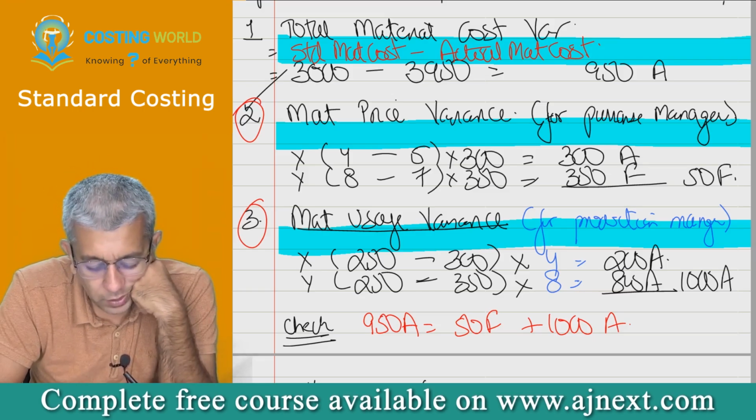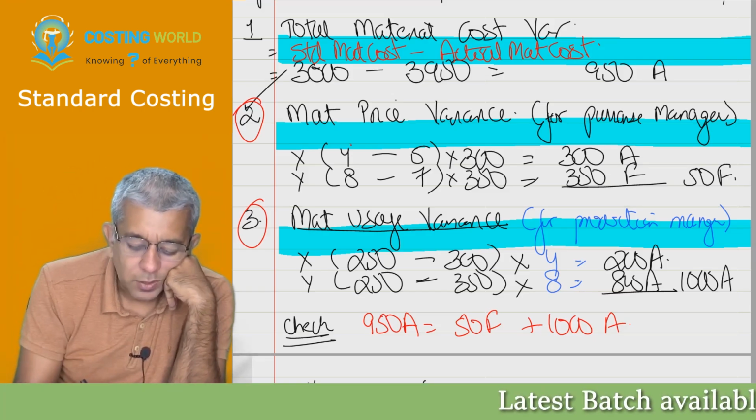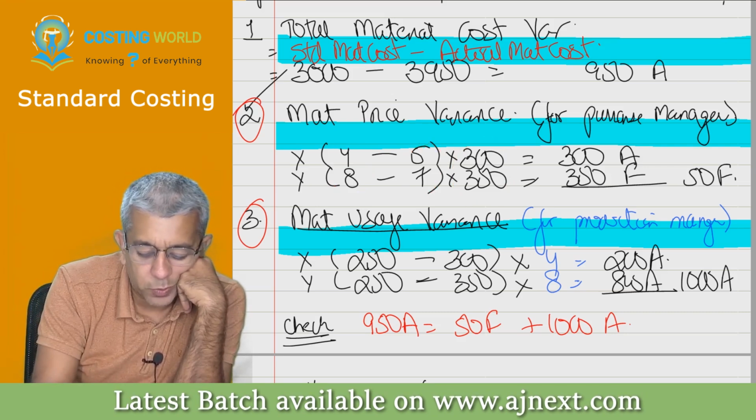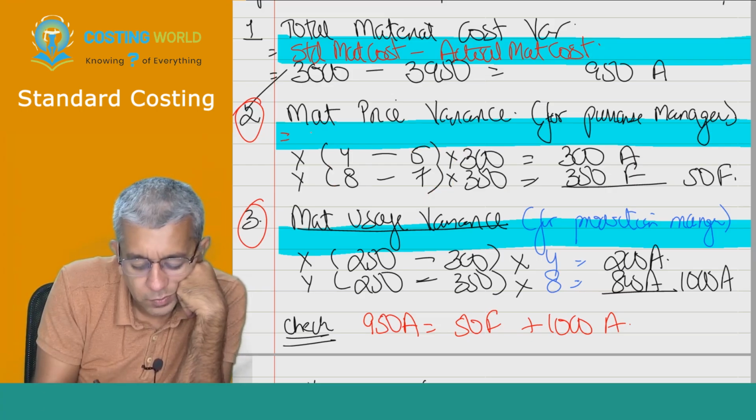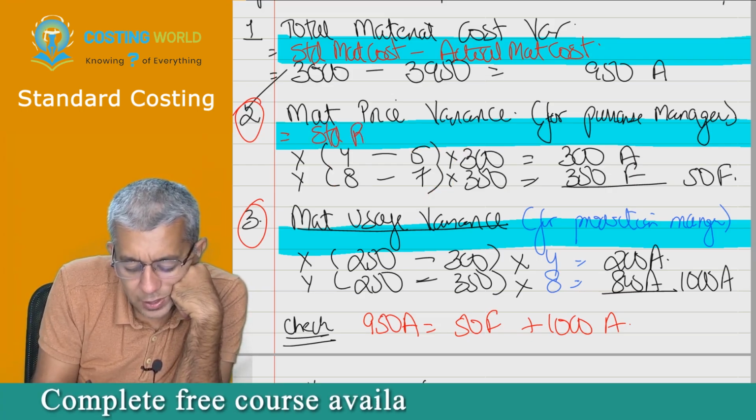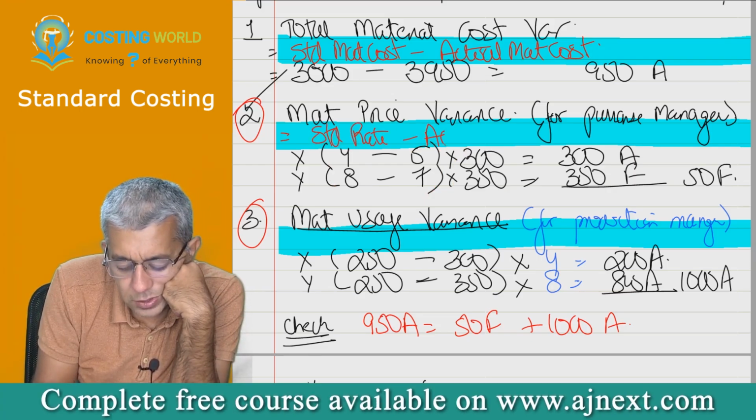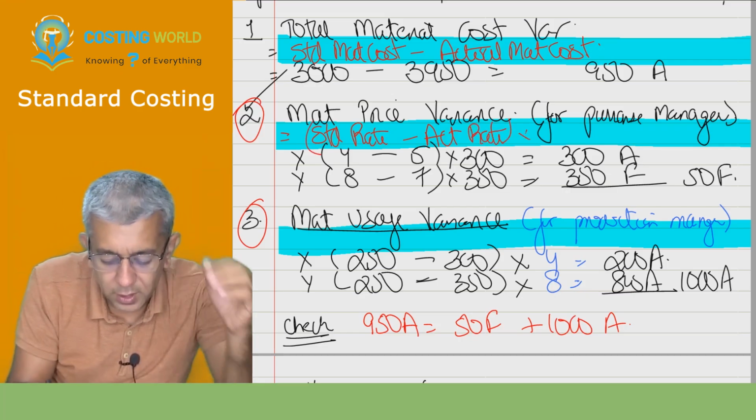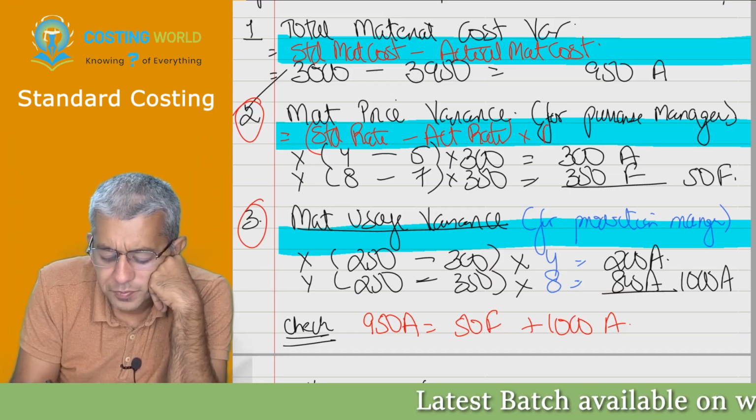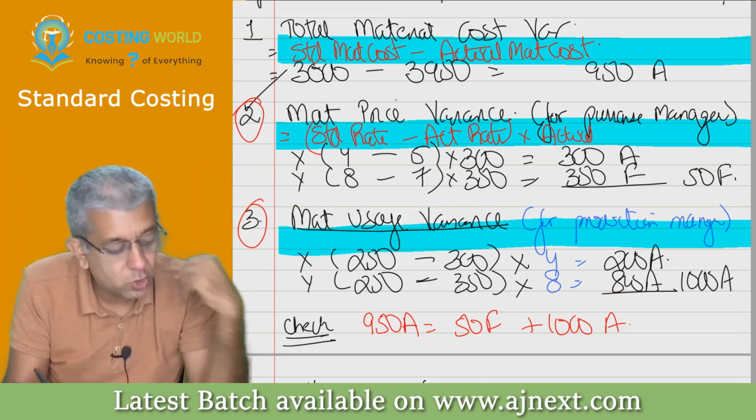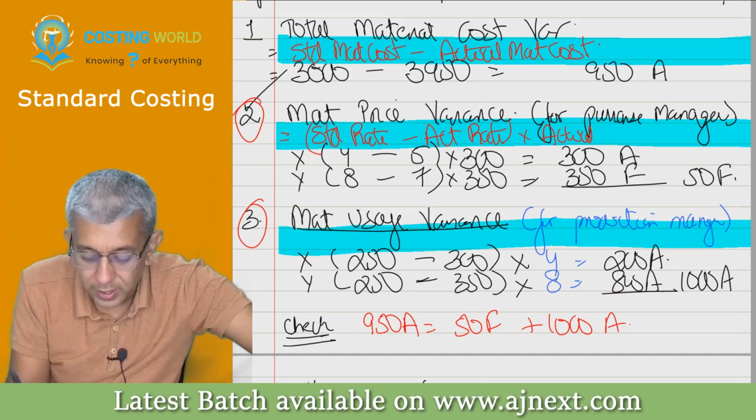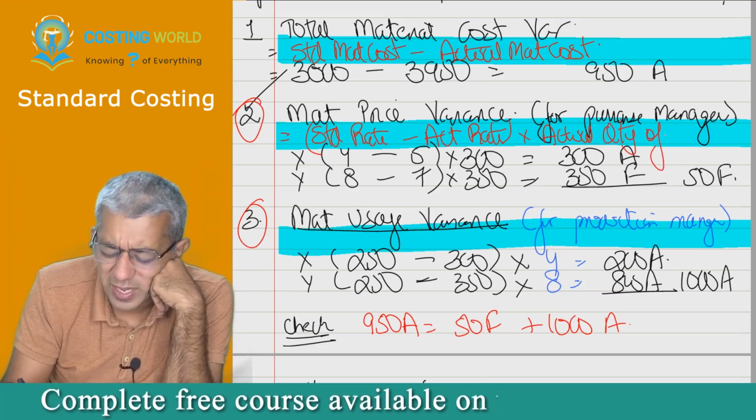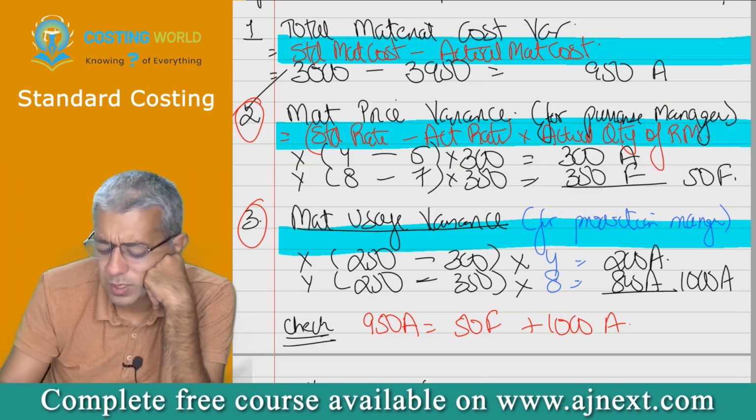Okay. Tell me, what is this? We'll convert it into a formula. Standard rate minus actual rate into which quantity, beta? Actual quantity. Write down. You can write down of material or of raw material, that's okay.